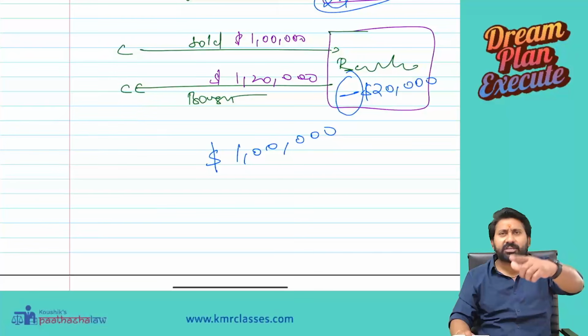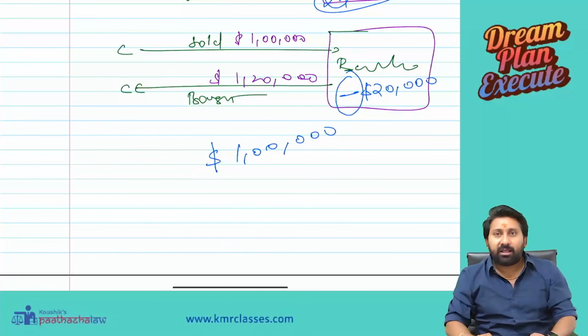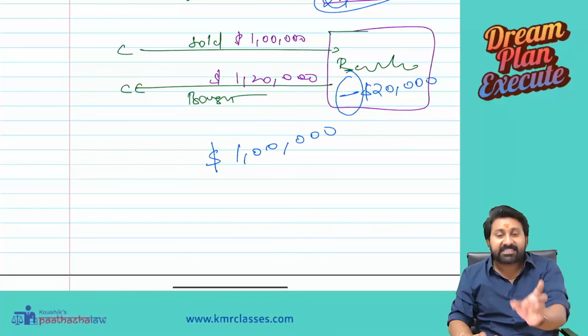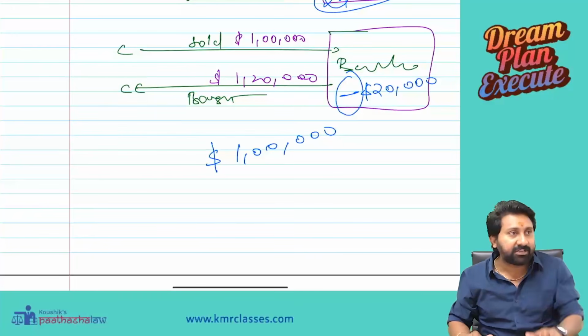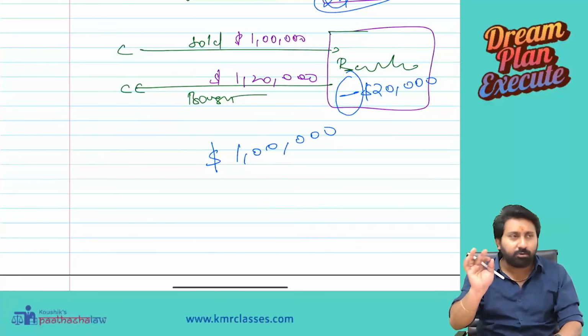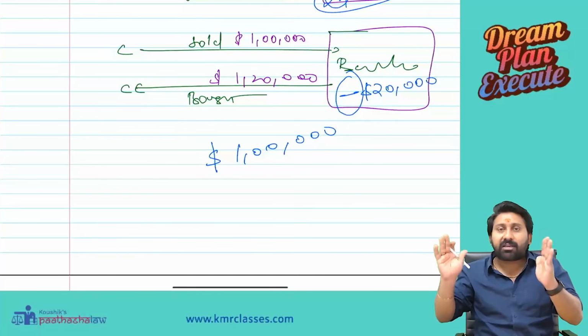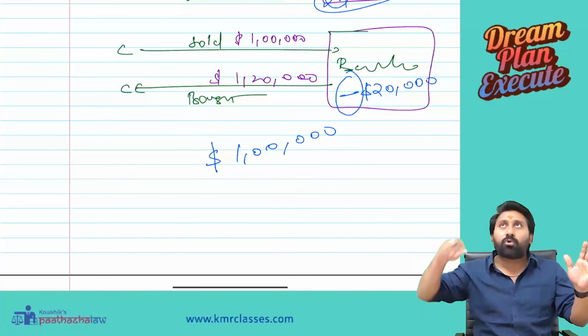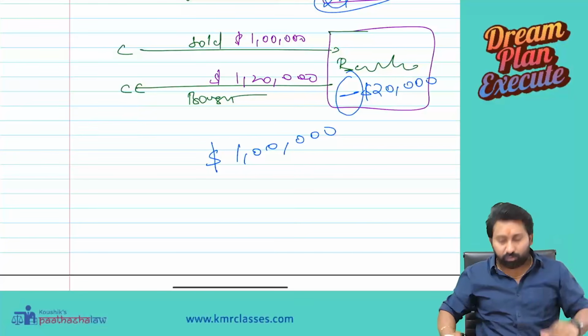If fluctuation happens for 1-2 days, again you have to bring it back to $1 lakh. $1 lakh should be the standard limit for the holding of dollars by the Western Union Hyderabad branch. Management has decided that you should hold only $1 lakh in your reserves. Dollar reserve should be only $1 lakh. Don't go beyond, don't come below. That is point number one. Now, point number two.